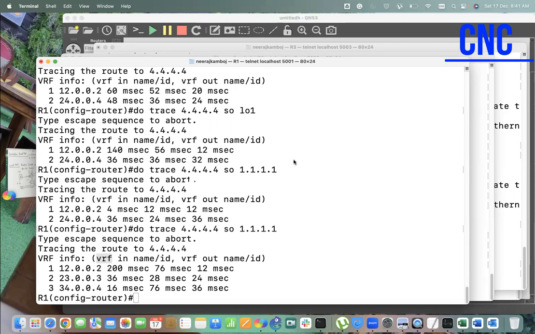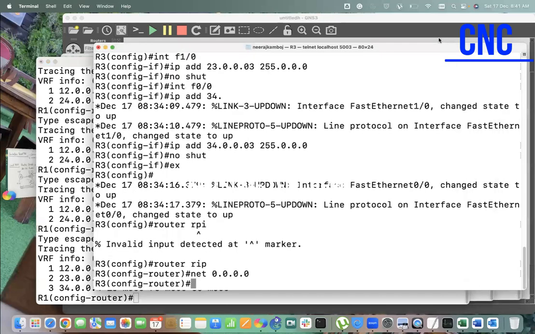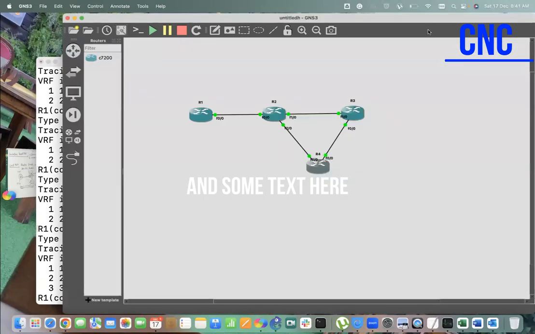Dilip, your question now. Can you do one more explanation, sir? For which one? PBR? Yes, sir. Okay. So what we are doing here, let's say I'm using static routing or dynamic routing protocols. What happens at that time is that, using those protocols, the routers take the decision on behalf of the destination. So all those are destination-based routing protocols. But whenever I want to do routing on behalf of the source, which protocol can we use? That is basically policy-based routing.